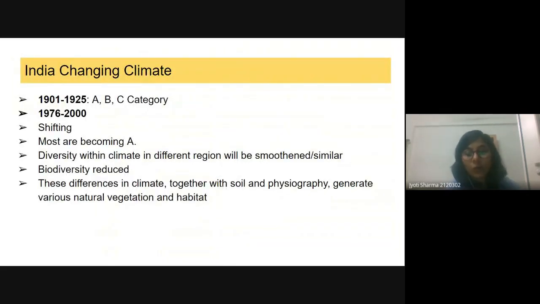Okay, so if we are talking about the climate change that is happening, based on the Köppen classification also we can observe that climate is changing, because one survey was done in which it was found. Yes, Kuldeep, because of the Himalayas, because of this elevation. Okay, so in 1901 to 1925, yes, Danish, you can ask the question.